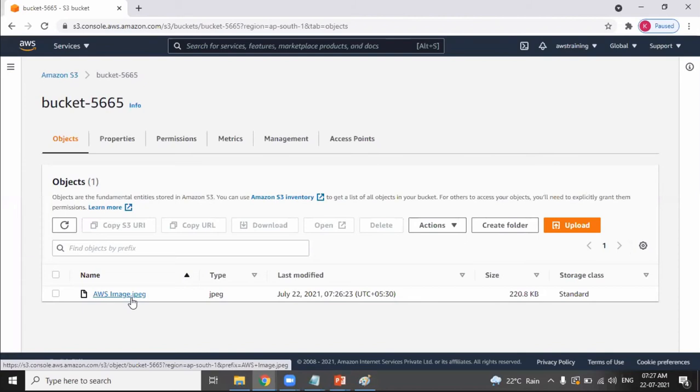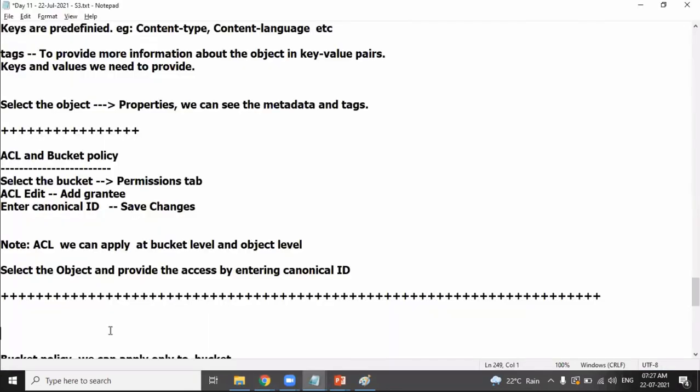How do you control the access? I don't want to give access to everybody. I don't want to give public access. I want to provide access to only one person or only two persons. So how do you control it? As the name suggests, access control. You can control the access as per the requirement. So how can we provide a restricted access instead of public access?